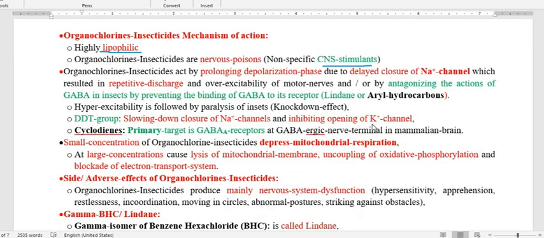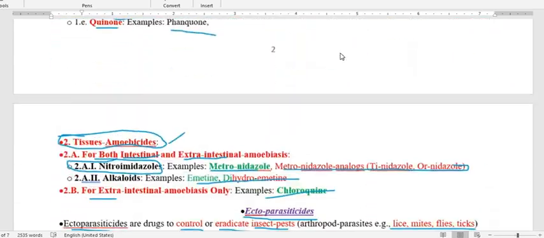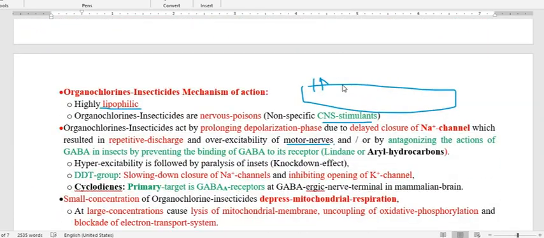So as we know, when this enters the ectoparasite, in the neurons, particularly the motor nerve, we have to see how communication is occurring. If this is a motor neuron, sodium ion is entering and potassium ion is moving out. Sodium is entering and potassium is moving out, and it goes on like this.